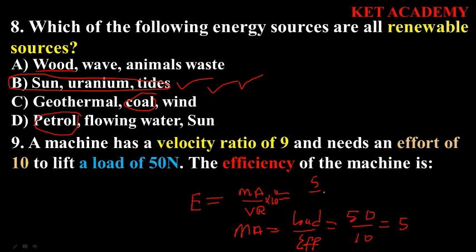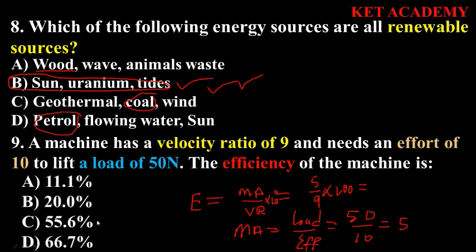So it will be 5 all over 9 times 100. If we do the multiplication with our calculator, our answer is going to be 55.6. So that's our solution.